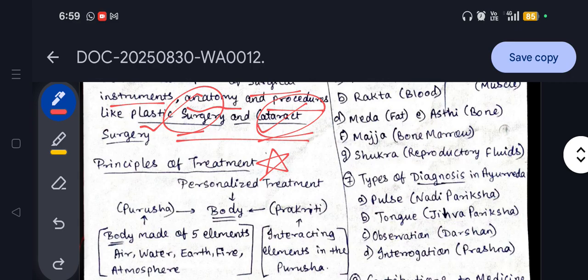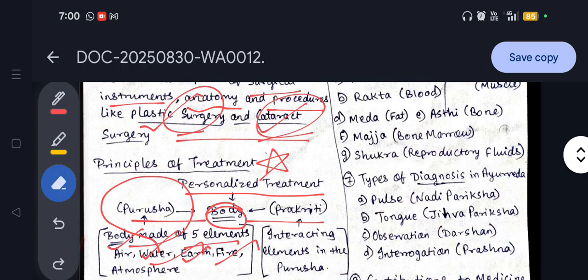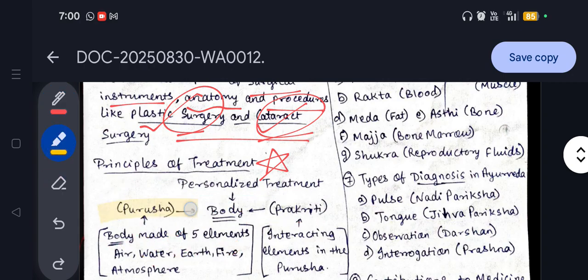Ayurveda says that there is no common treatment, but there is a concept of personalized treatment. Personalized treatment means, as the body is made up of two important concepts, that is Purusha and Prakriti, there is an interrelation between both these things, right? Our body is made up of five elements: Agni, Jal, Vayu, Prithvi and Akash, that is fire, water, air, earth and atmosphere, and all five components form a part of the Purusha.